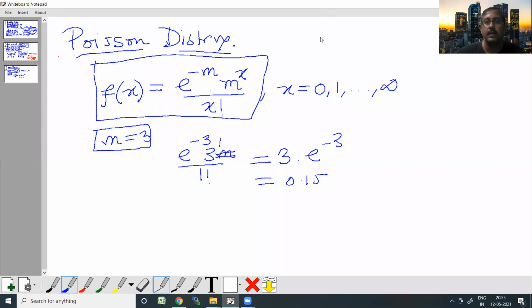Just like the binomial distribution, a few properties: the value of the mean for a Poisson distribution is m, that's one property, and the value of the variance is also equal to m. So the standard deviation is going to be root over m. So these are the properties of the distribution.